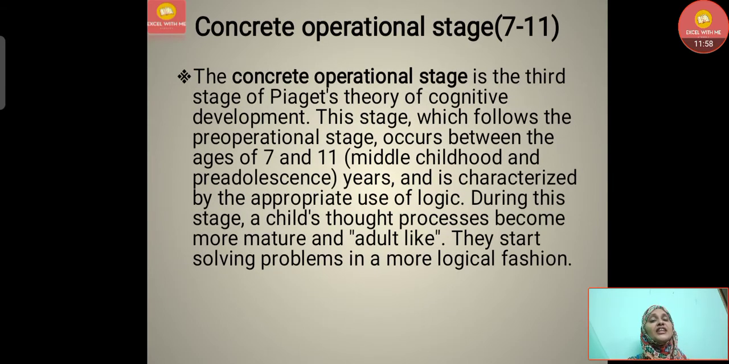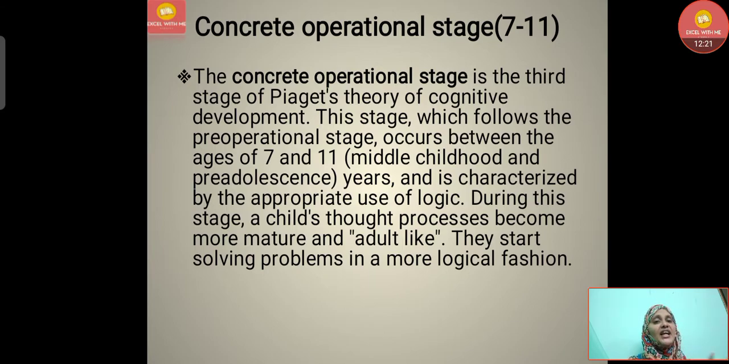Then the third stage, the concrete operational stage, is from 7 to 11 years. The concrete operational stage is the third stage of Piaget's theory of cognitive development. This stage, which follows the pre-operational stage, occurs between the ages of 7 and 11, the middle childhood and pre-adolescence years, and is characterized by the appropriate use of logic.